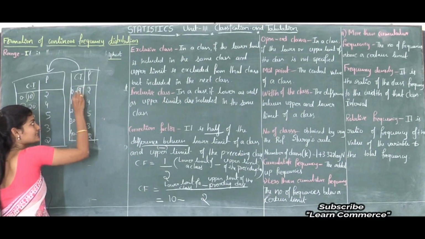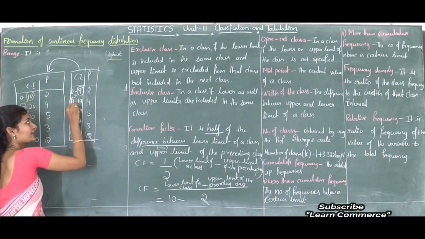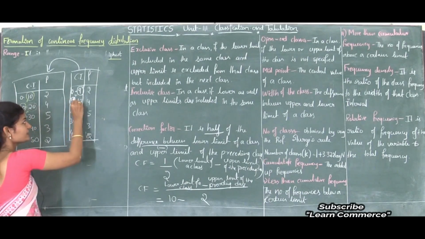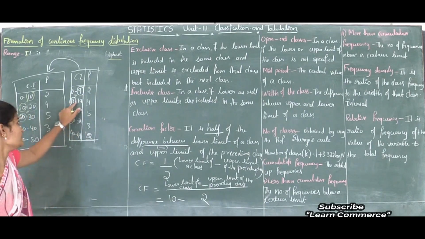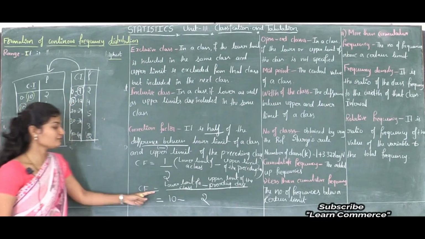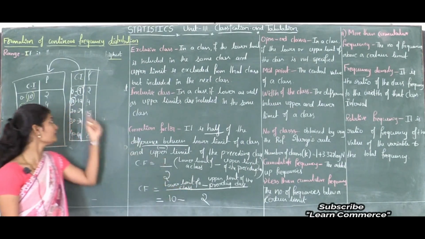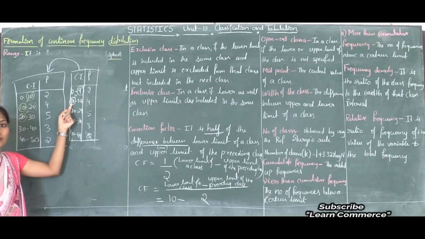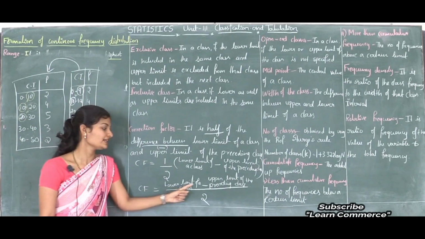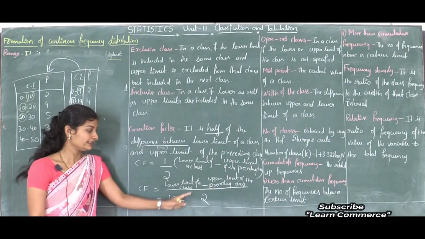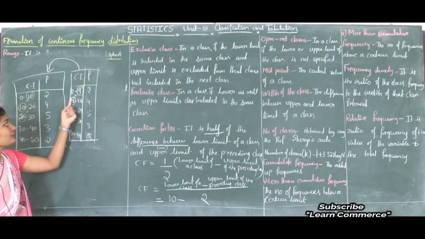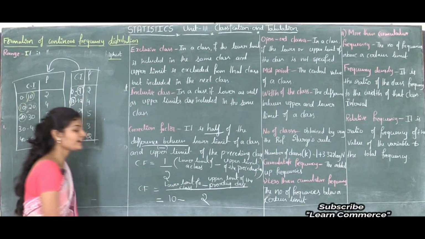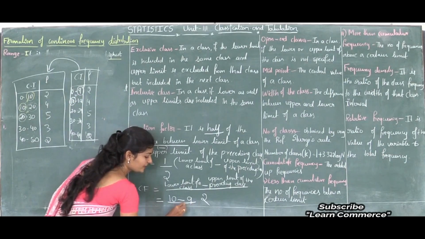Here upper class limit is not equal to lower limit of the next class. So here we consider these two observations, isn't it? So I will substitute under correction factor these two observations. So here in a formula, lower limit of a class. See, if I consider these two observations, which is lower class limit? 10 is lower class limit, isn't it? So I will substitute under lower limit of the class, that is 10. 10 minus, then what is upper limit of the preceding class? For this, upper limit of the preceding class is 9. So 10 minus 9 divided by 2.